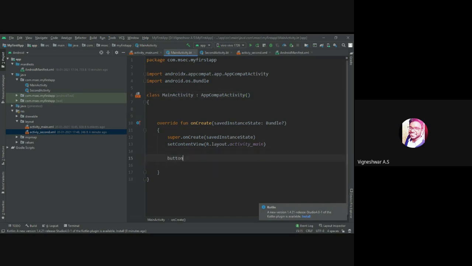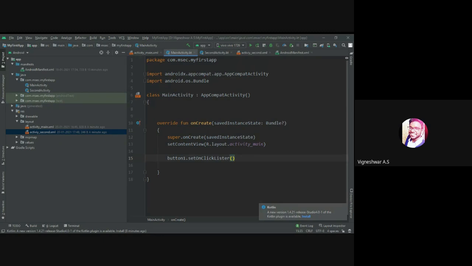Button one dot set on click listener. I didn't initialize that. It will be automatically initialized. Let me tell you how it will happen.